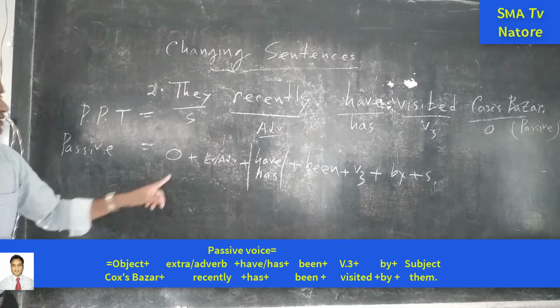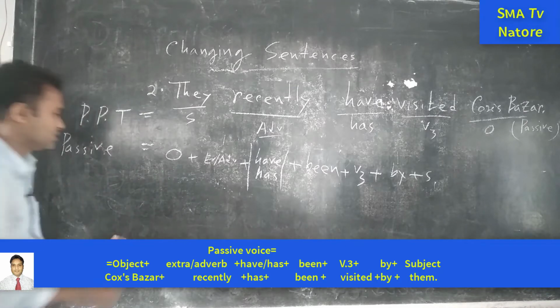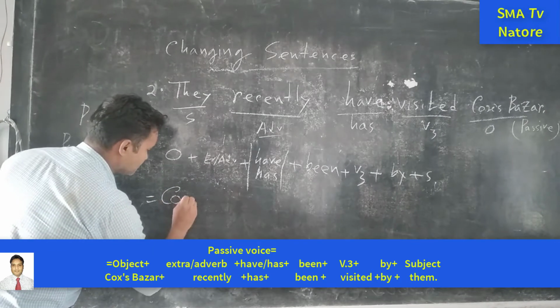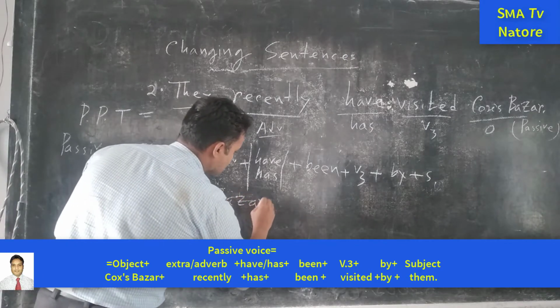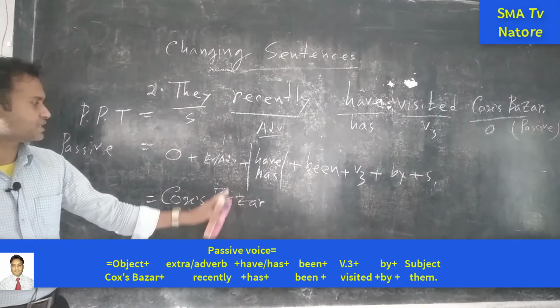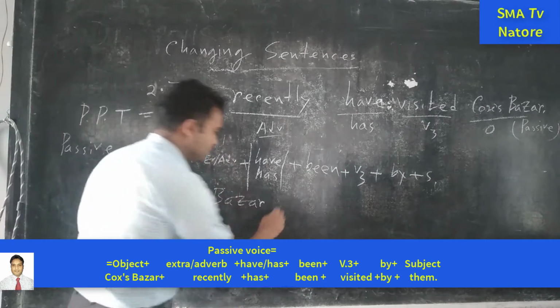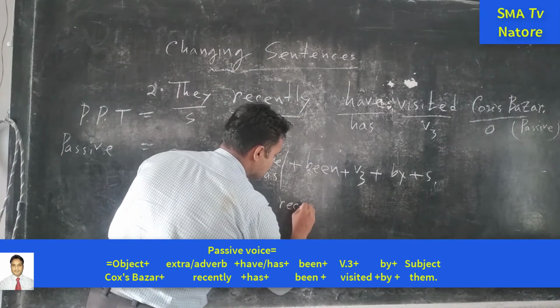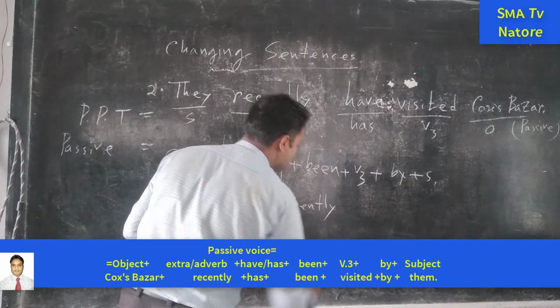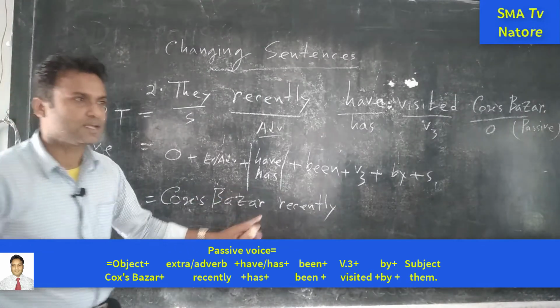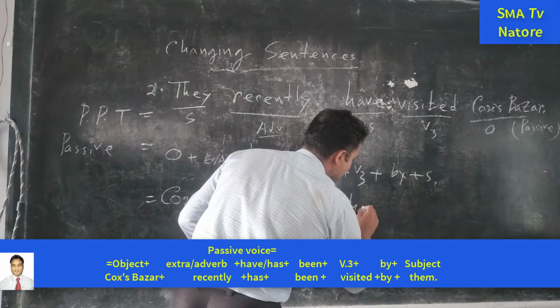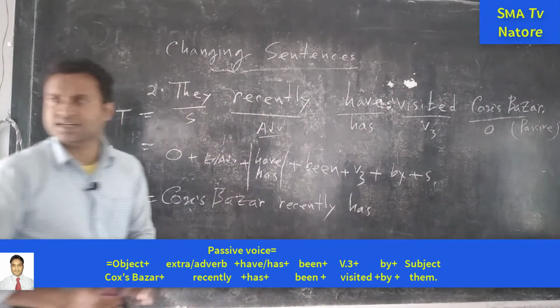So what is the object? Cox's Bazar. Good. You're right. So next one is extra, that is recently. Recently. Next one we will take have or has. Which one? Has. Good. But here if we say have, is it correct?